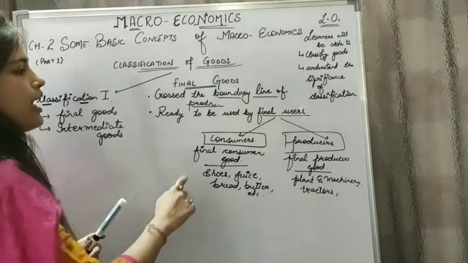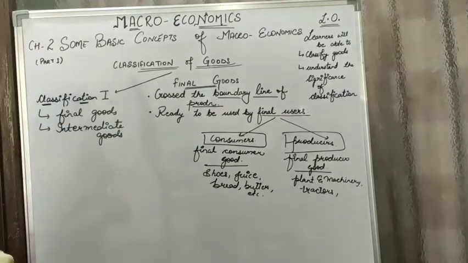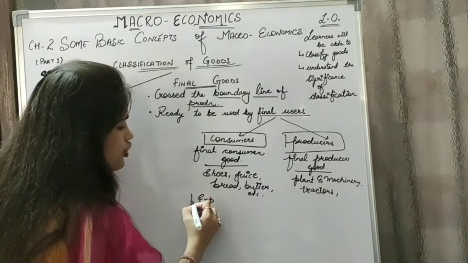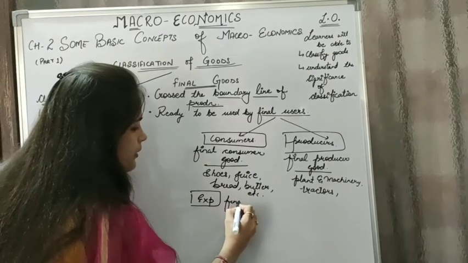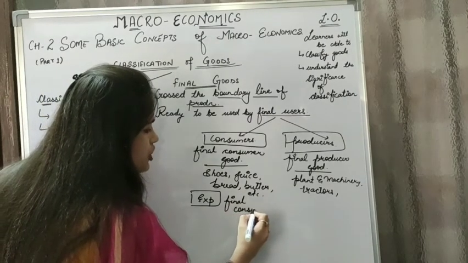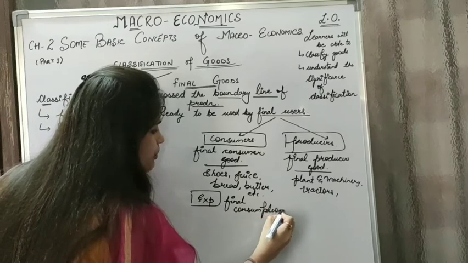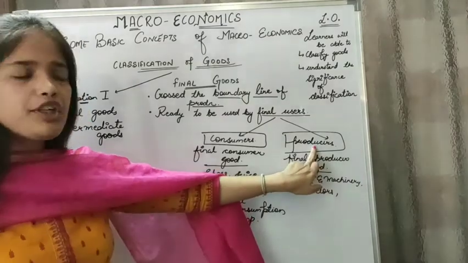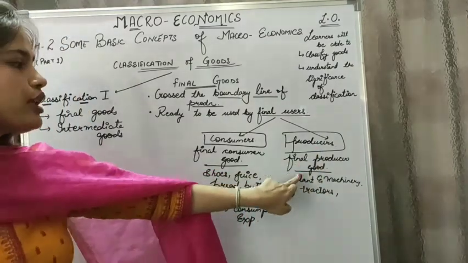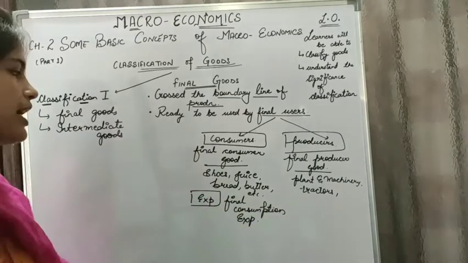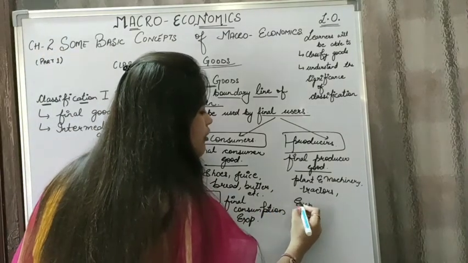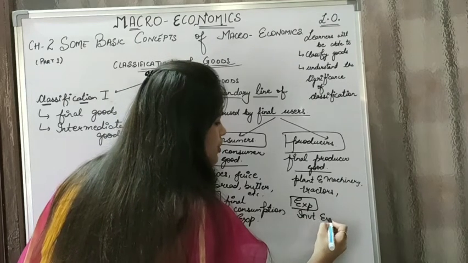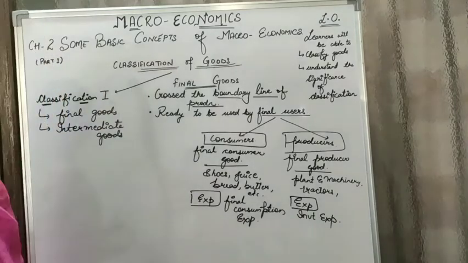Another important thing, any expenditure done on a final consumer good is termed as final consumption expenditure. Whereas the expenditure which is done by the producers on final producer goods like plant and machinery and tractors, etc., is termed as investment expenditure. Clear?